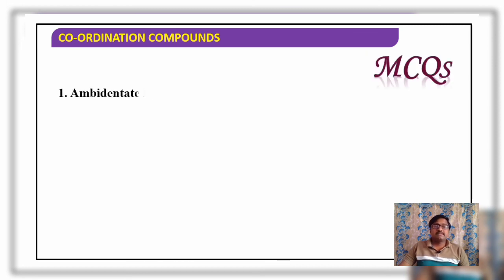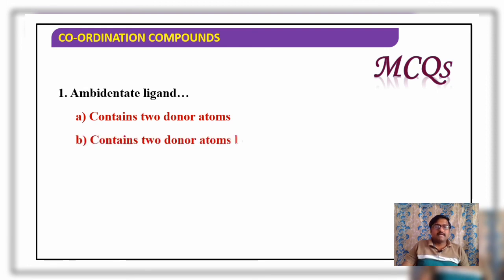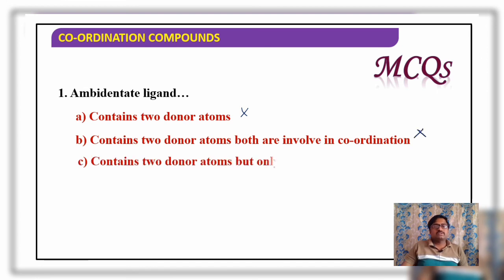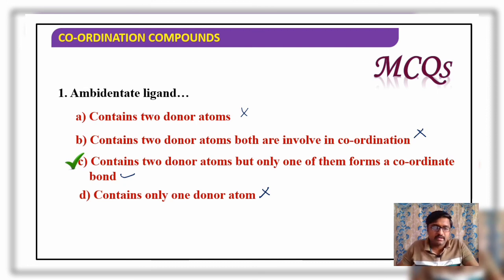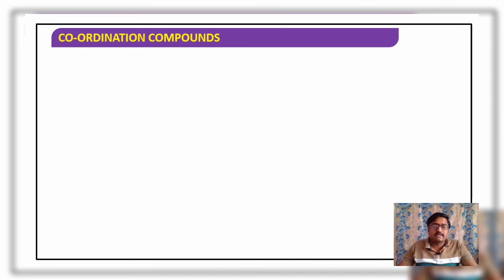Then coming to one MCQ, on the ambidentate ligand. What is an ambidentate ligand? Contains two donor atoms, so is it bidentate? No. Contains two donor atoms, both involved in coordination? That is also wrong. Option C: contains two donor atoms, but only one of them forms a coordinate bond. Yes, it is true for an ambidentate ligand. The fourth option, contains only one donor atom, is wrong. So option C is correct.